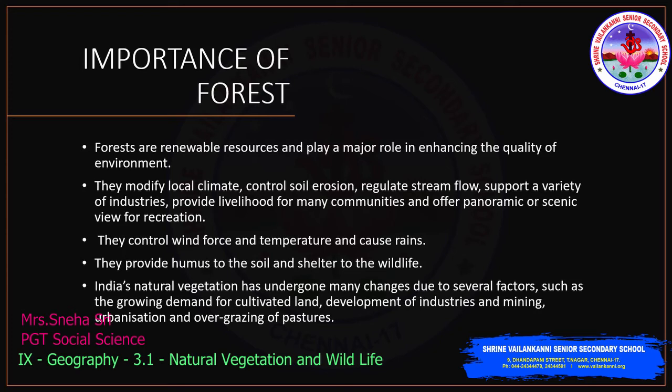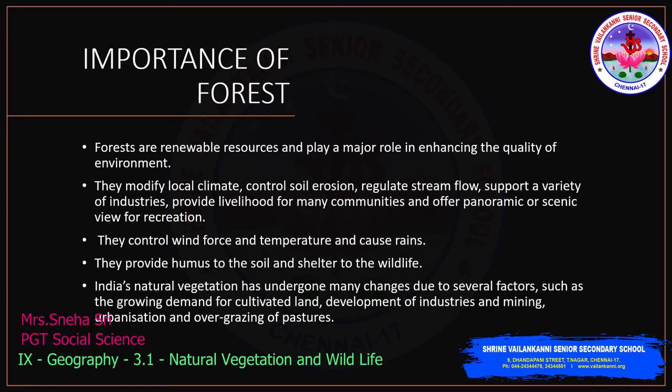India's natural vegetation has undergone many changes due to several factors. One factor is the growing demand for cultivated land, because many people are into agricultural activities. Cultivated land means forests are cleared and agriculture is practiced on that land.